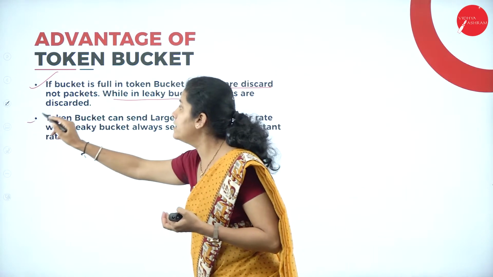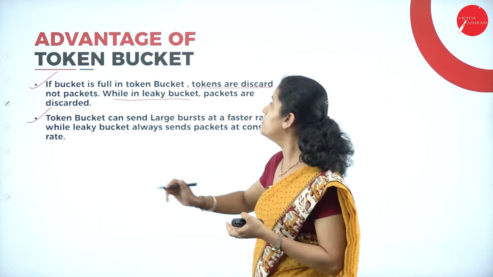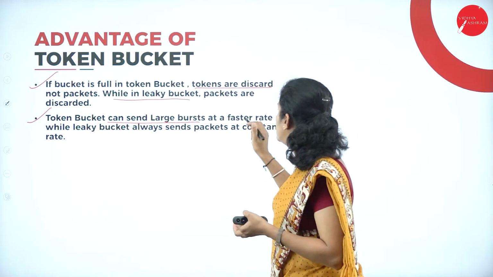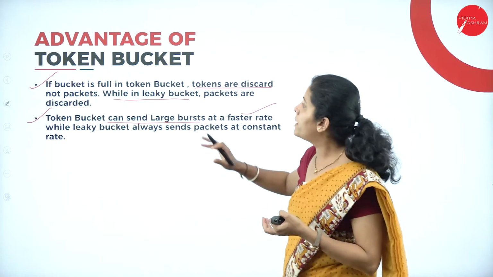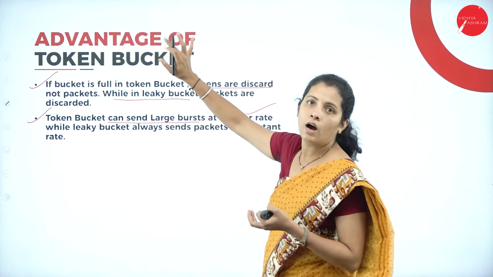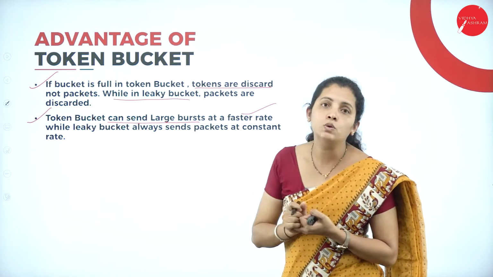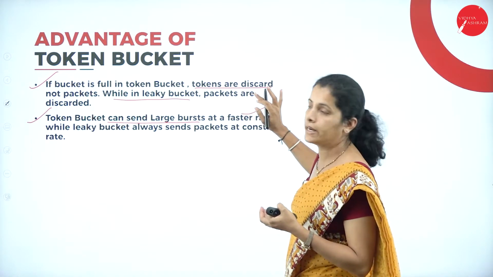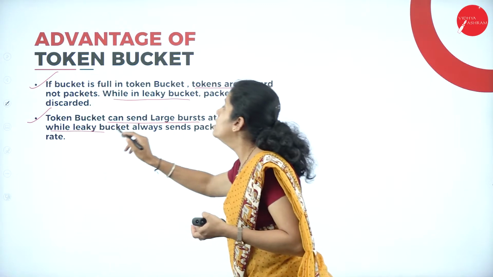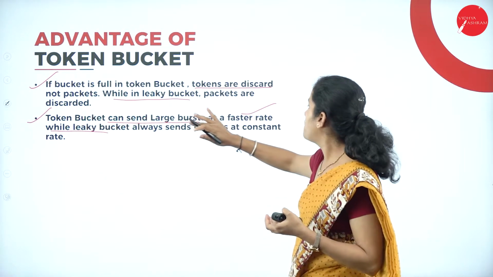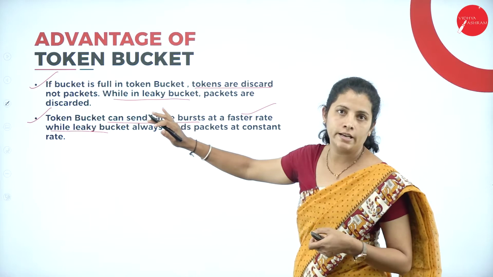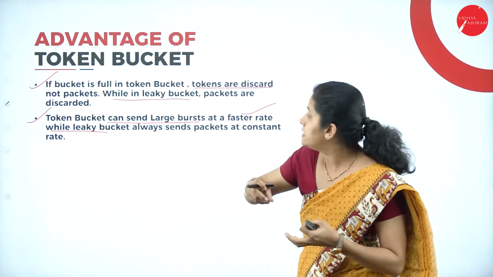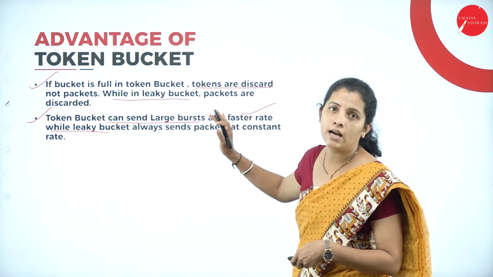Then the second advantage is that the token bucket can send large bursts at a faster rate. That means by using the token bucket algorithm, we are capable of sending bursty data at a faster data rate. While the leaky bucket always sends packets at a constant rate. That means in the leaky bucket, whatever data we send goes out at a constant data rate.